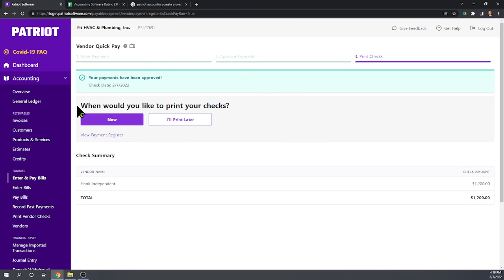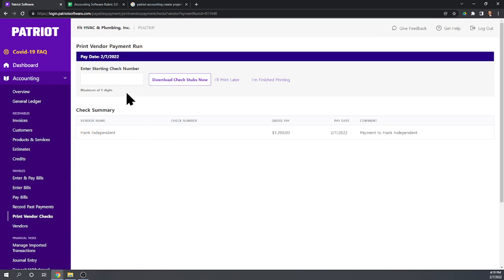And here we can actually print checks. So let's just go ahead and take a look at what it looks like. Let's print the check now. Look at what check we're sticking in our printer. We'll say we're sticking in check 100. I'm a little confused by the terminology here.